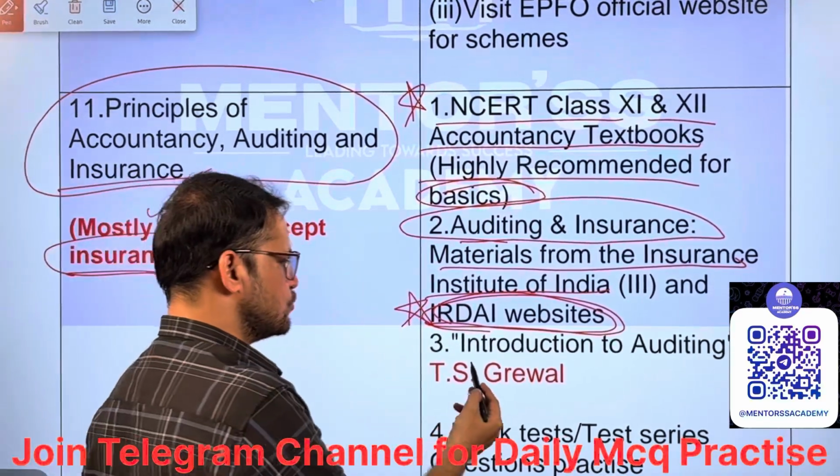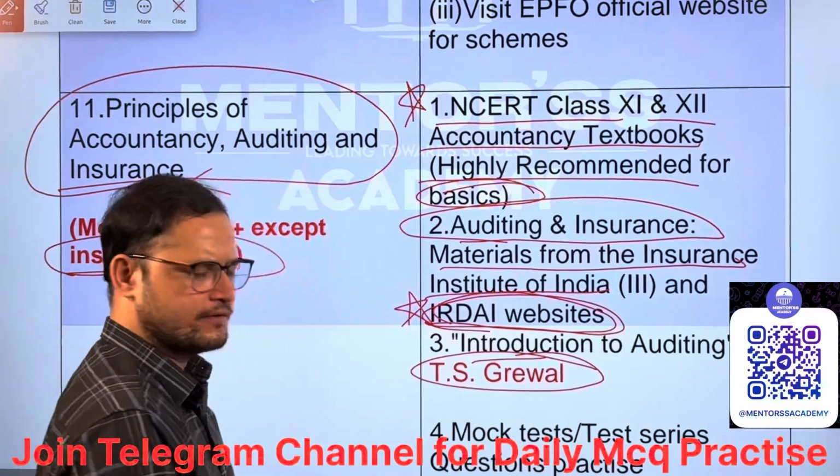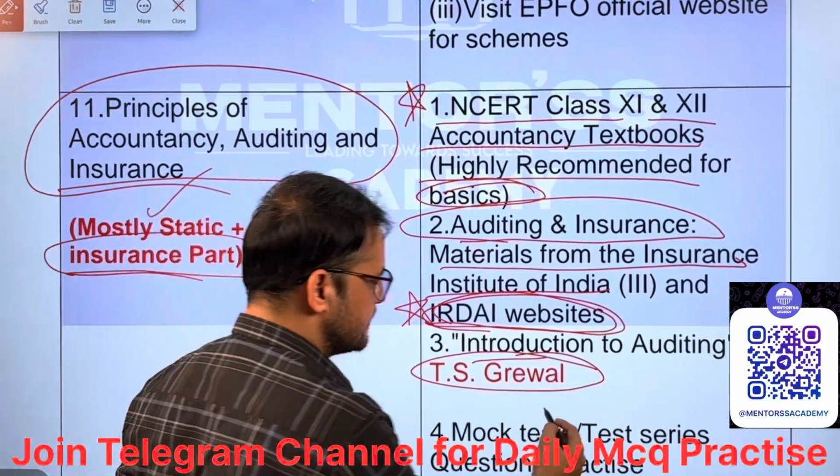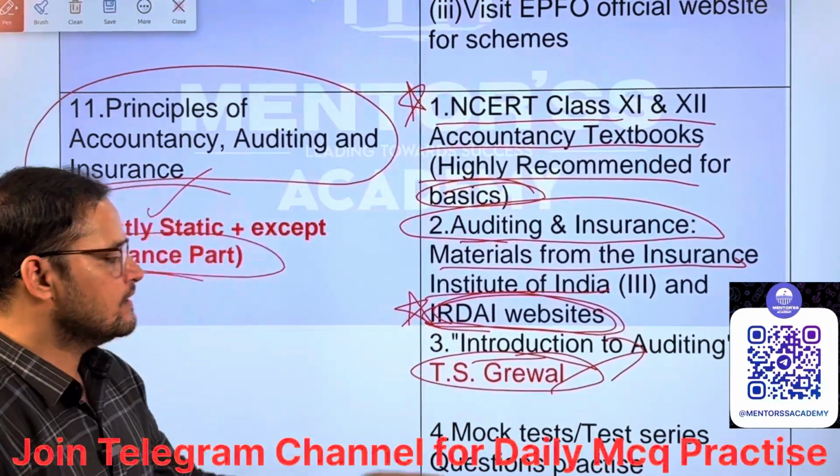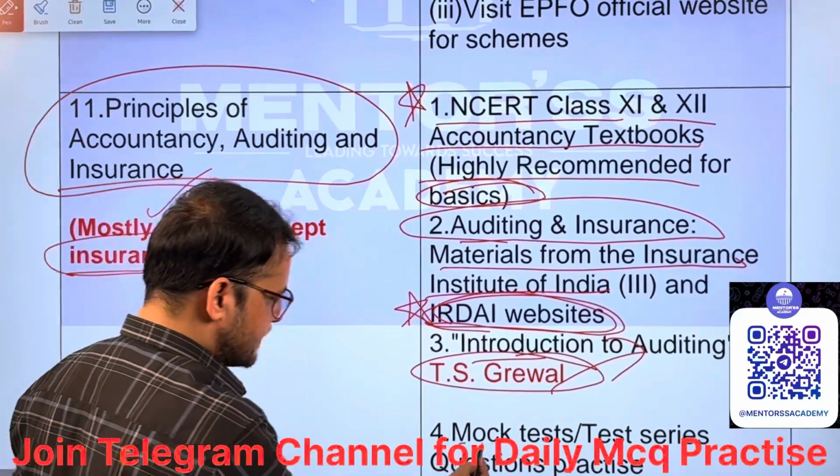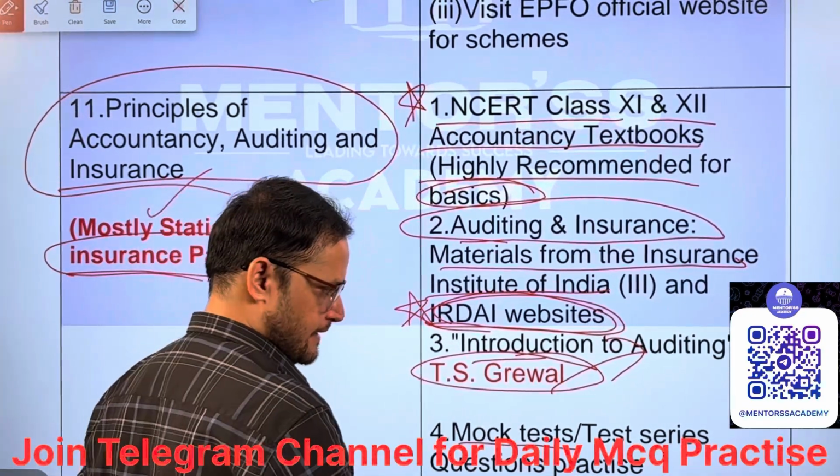Introduction to Auditing by T.S. Grewal, for the auditing part. You can cover auditing from T.S. Grewal. This is a very good book. Then the last resource would be mock tests. Again very important, they will play a key role.